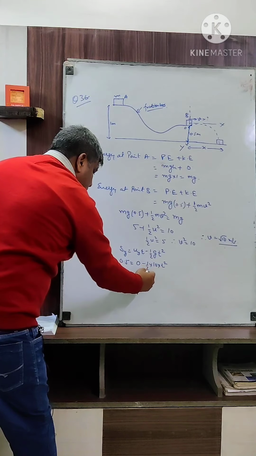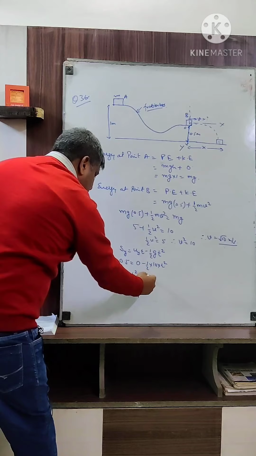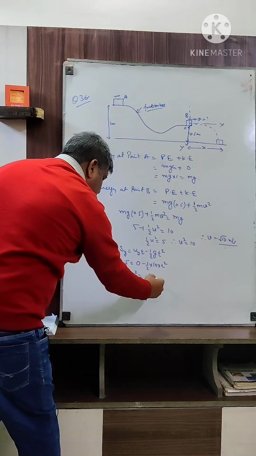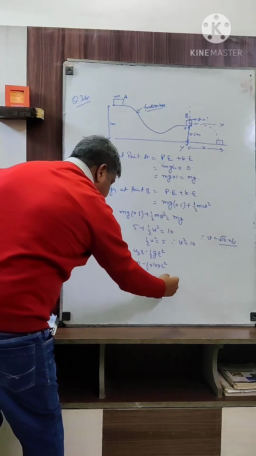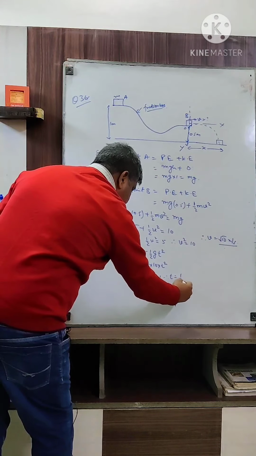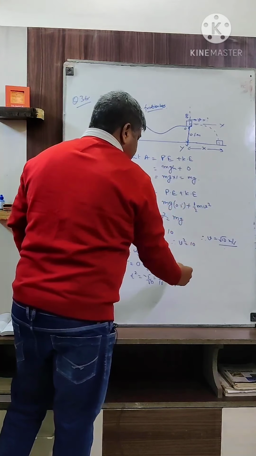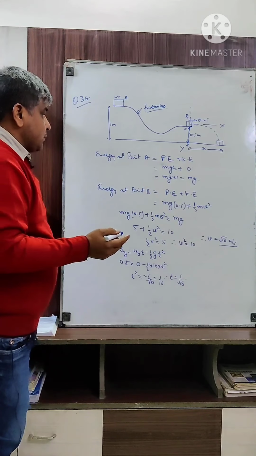After solving it, I got t square is equal to 0.5 upon 5, which is equal to 1 by 10. Therefore t is equal to 1 by root 10. So the time taken to reach the ground is 1 by root 10. Now we apply the formula for the range of the projectile.